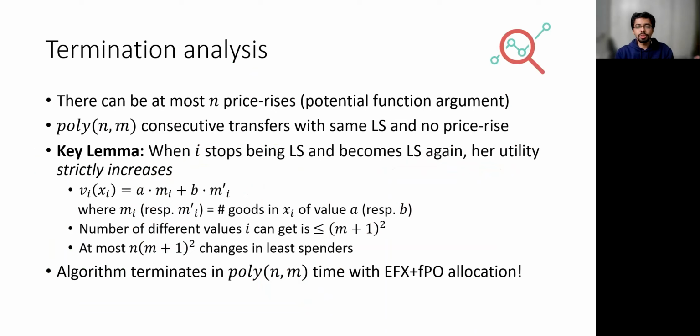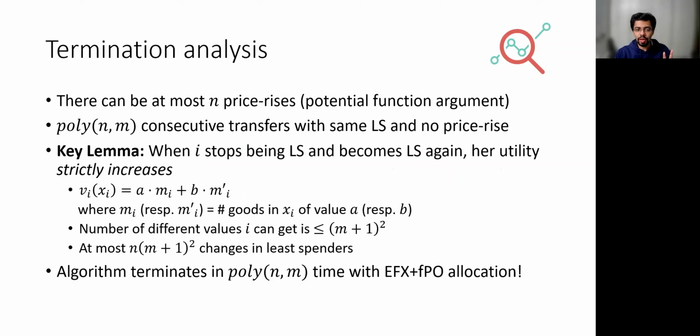So it should be clear that if our algorithm terminates, we terminate with a PEFX plus FPO allocation. To show termination, our proof relies on a series of lemmas, the most important of which is the observation that when an agent i stops being the least spender and becomes the least spender again, her utility strictly increases.